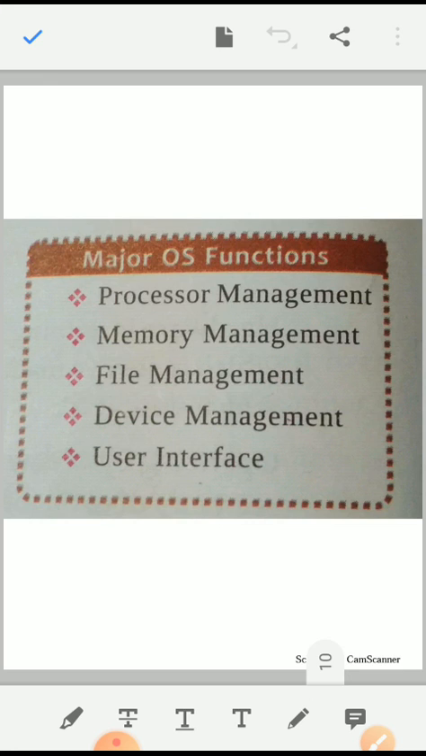Now the major functions of operating system. Basically operating systems do so many tasks, but its functions are divided into three categories. First one is essential functions, second one is monitoring functions, and third one is service functions. Essential functions ensure effective utilization of computer resources. Monitoring functions monitor and collect information related to system performance, and service functions enhance facilities provided to the users.